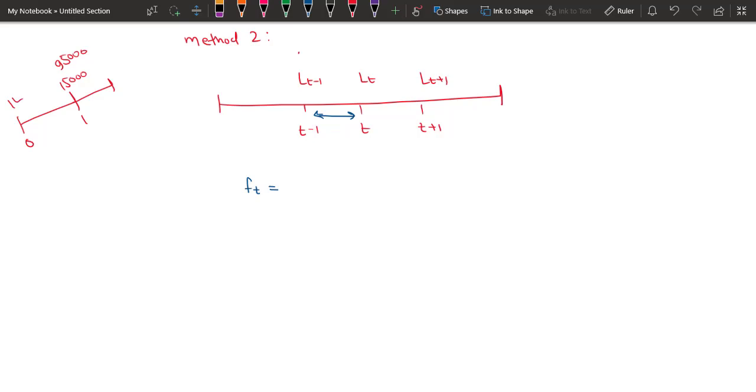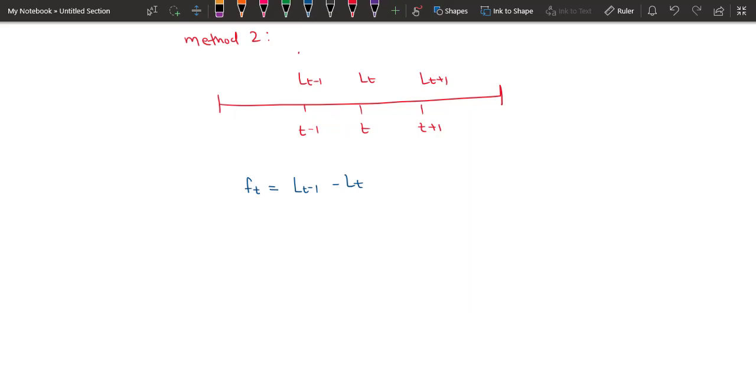So if I want to calculate the capital amount that is being paid in the first year, how can I calculate that? I will take the difference of this amount and this amount, because this difference is the only reason. So the only reason the amount decreases is due to the capital. So you can directly calculate your F_t as L(t-1) minus L_t.